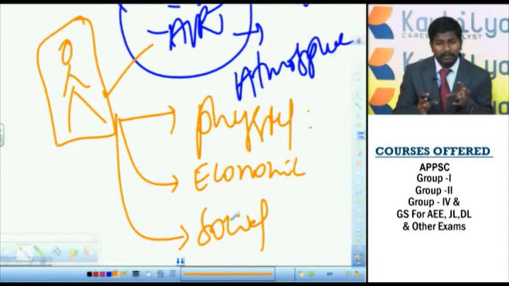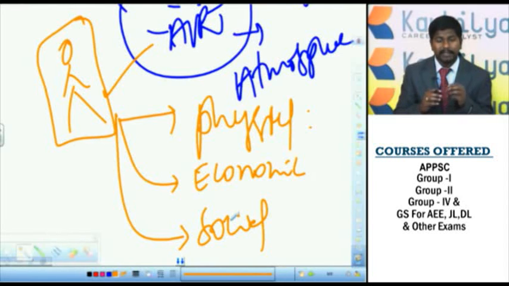So now, the subject geography is earth concentric, which mainly deals with the physical components of this earth planet which facilitate the existence and survival of man on the earth's surface. Then what are the economic conditions which facilitate the healthy growth of human beings or other organisms. Then what are the social conditions or demographic attributes of the population on this planet Earth or in different countries of the world. So that is, in brief, the subject of geography, right?